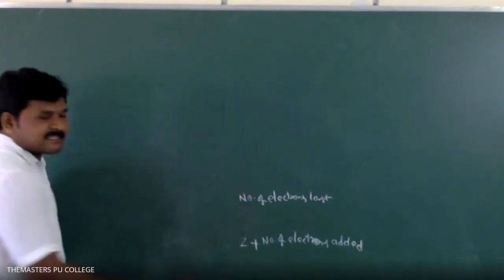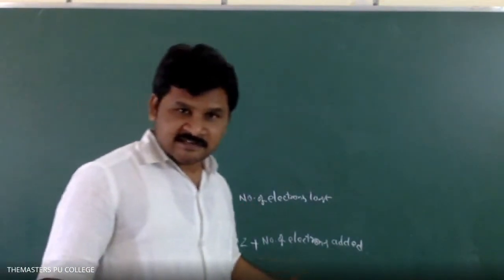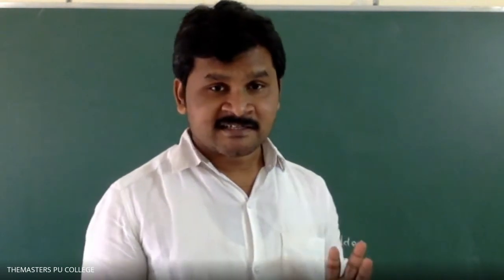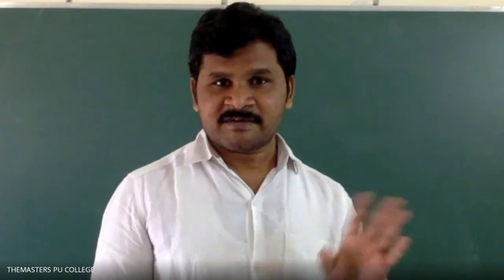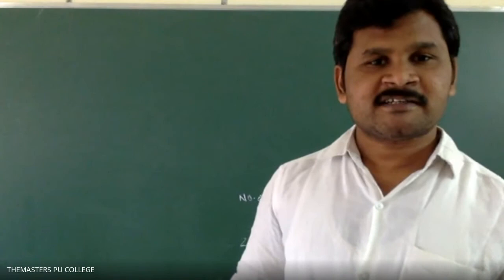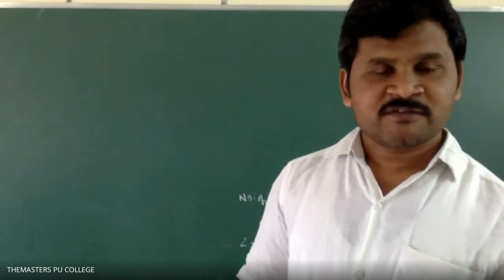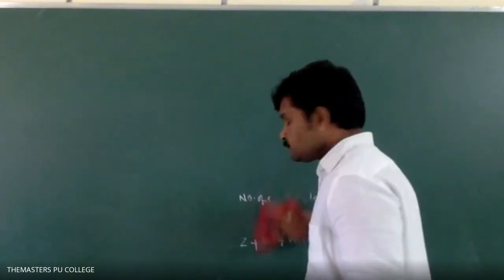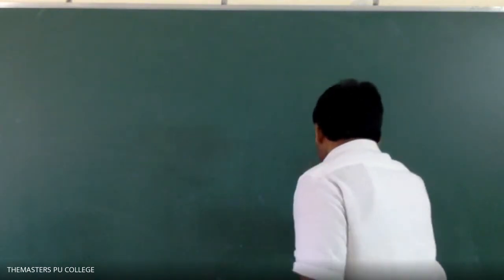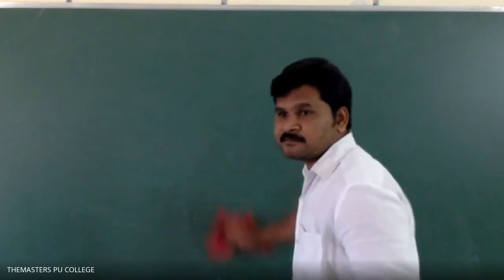This year they asked one question on this concept. I already read that question in class also, the protons, electrons, neutrons question. They gave some plutonium element, thorium element, I think. I asked a few questions related to first PUC. Next, mass number.